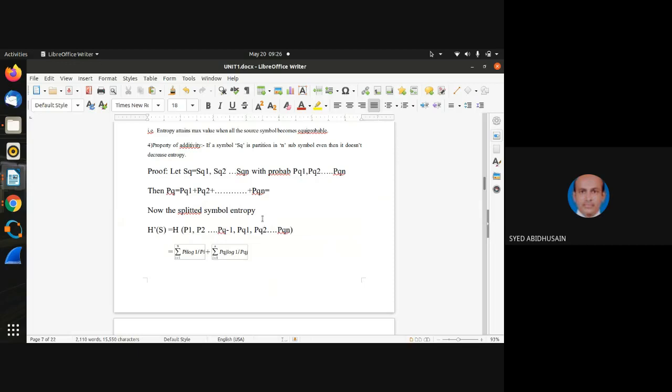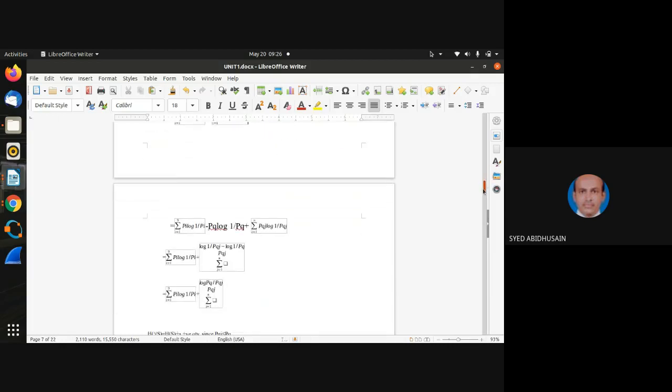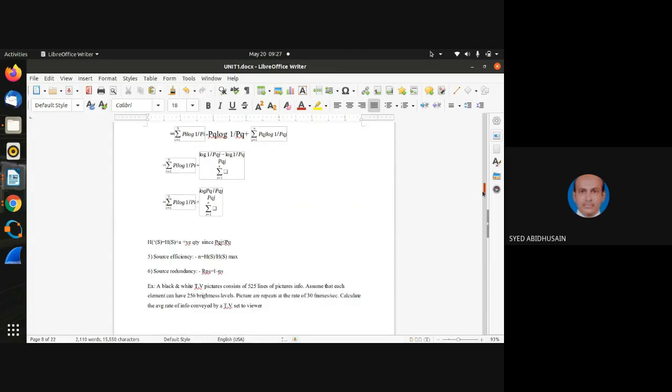Only the last symbol S_Q has been split as S_Q1, S_Q2, S_Q3 up to S_QN, with probabilities P_Q1, P_Q2, P_Q3 up to P_QN. The first i equal to 1 to Q minus 1 symbols are unchanged and only the last symbol has been split. Carrying out the calculations in this fashion, I get the final equation H dash of S is equal to H(S) plus one positive quantity which is